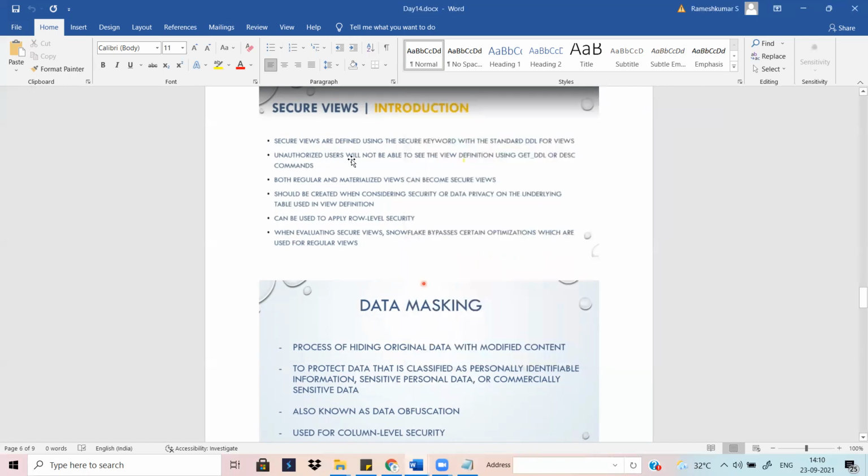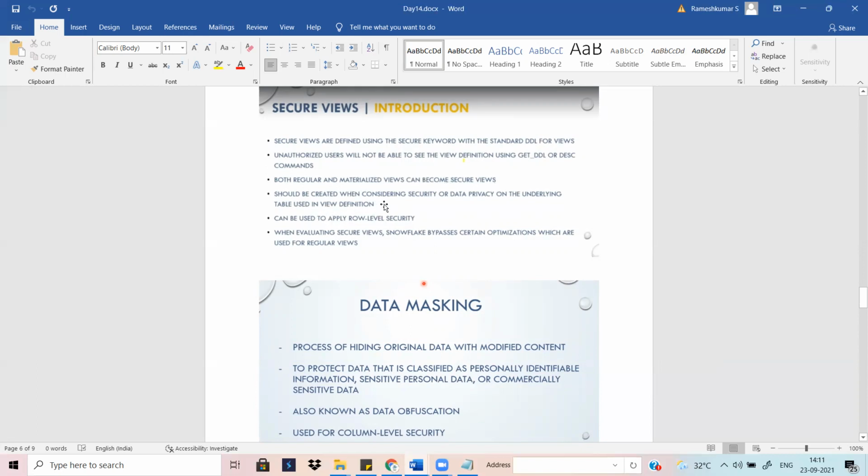The unauthorized user will not be able to see the view definition using the GET_DDL or DESCRIBE command. So when you create a view, it is one report, and you are restricting that report from being seen by some other user. In this case also, you can go ahead with secure views. Both regular and materialized views can become secure views.